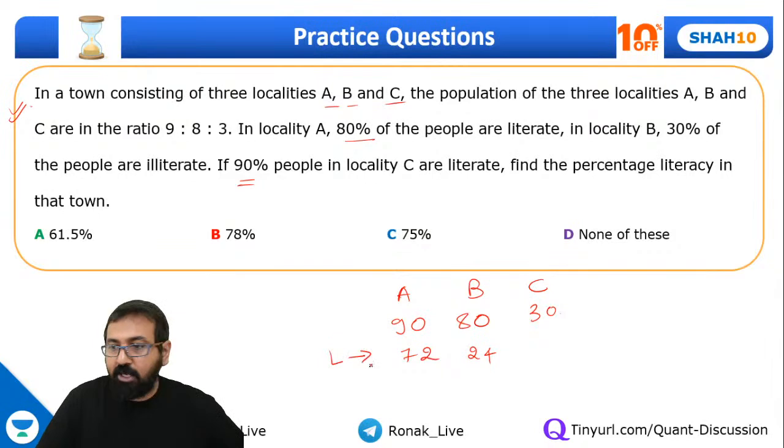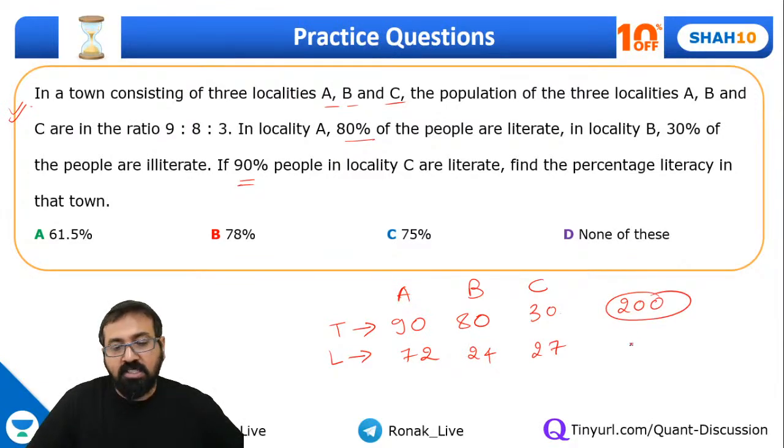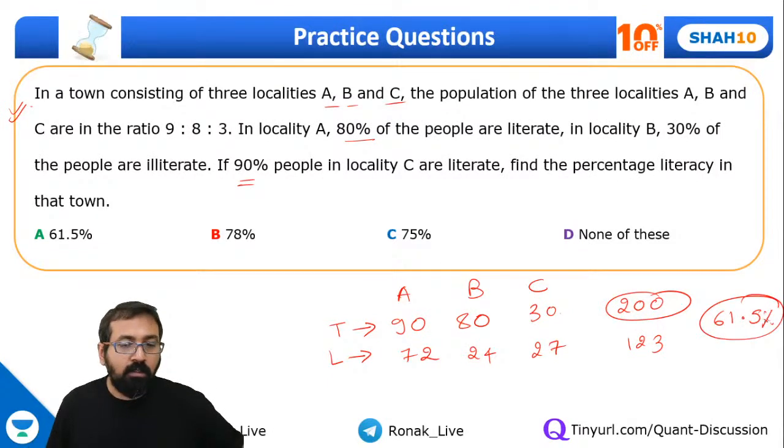So I'm just writing literate people. These are the total number of people in this locality. These are the literate people. So 90% of this one is 27, right? Okay. So if you just calculate, this is 200. Out of this is 123. So it's nothing but 61.5%, right? So we need to find out the percentage literacy in the town. So it is 61.5%, guys.